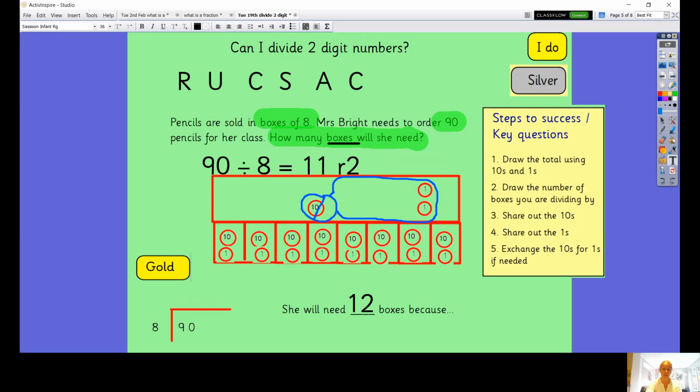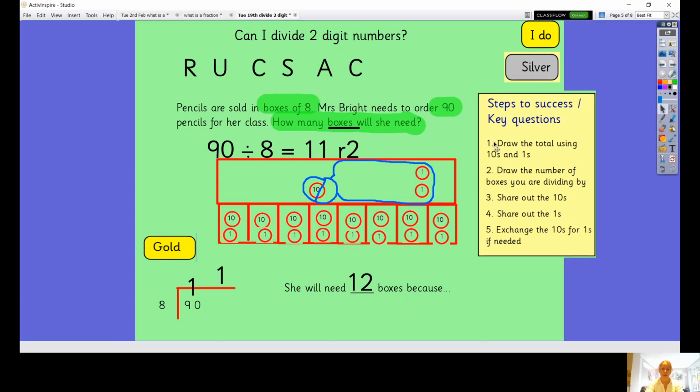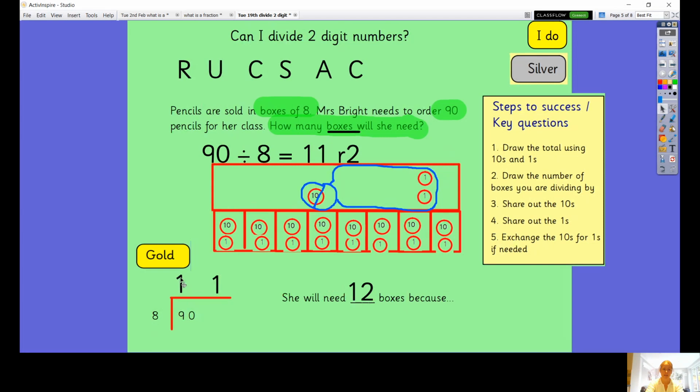Okay, and then the last bit of this is C is check. So I'm going to use the bus stop method to check. How many groups of 8 can I make out of 9? I can make 1. And then I've got 1 left again. Again, it's not always 1 left that you have to carry over when you exchange.